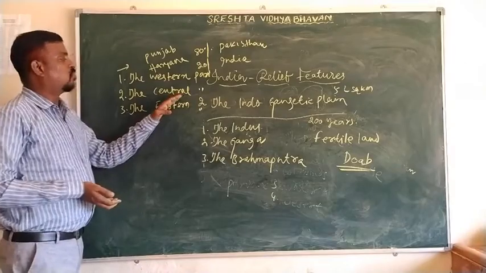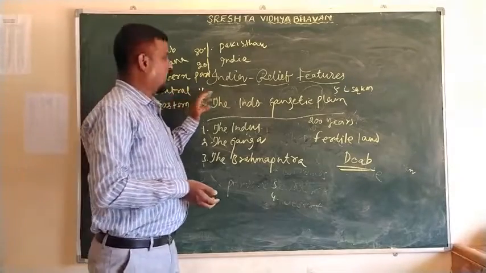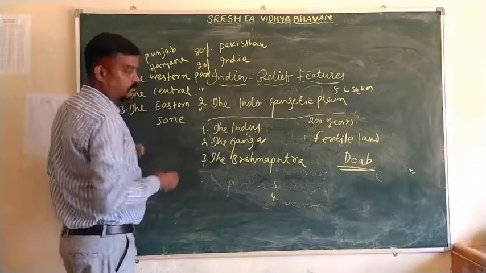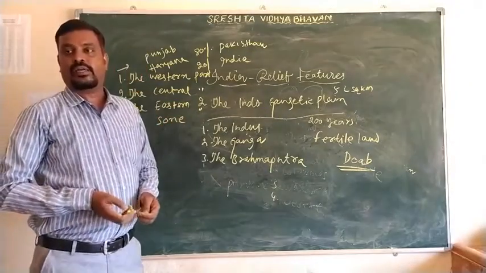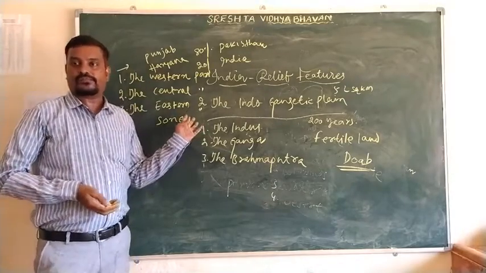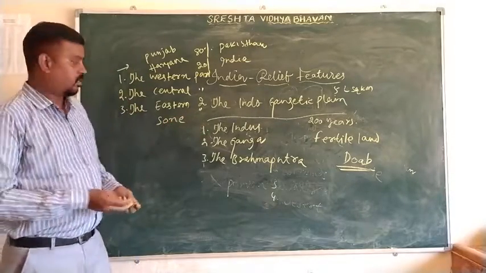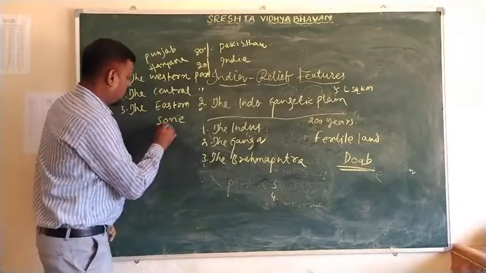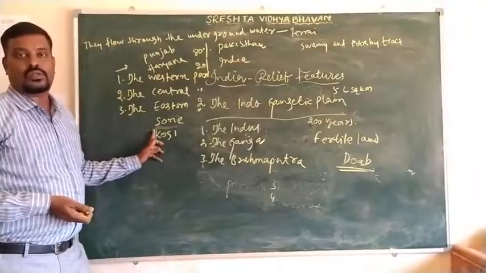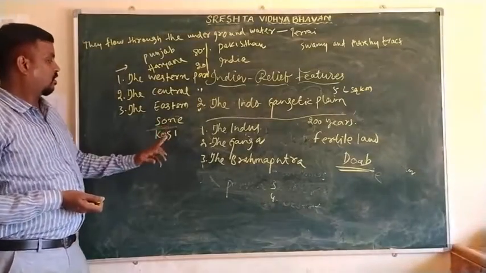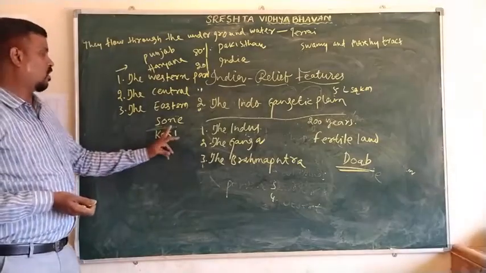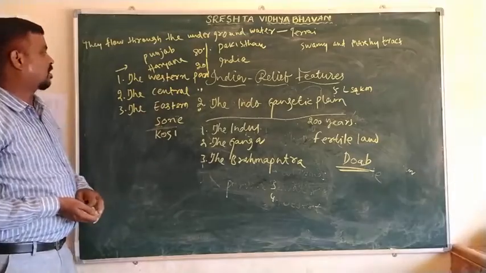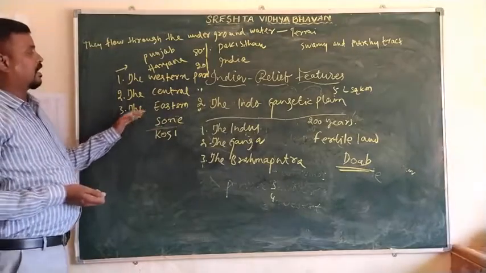Some important tributary rivers are also there: the first one is Son, and the second one is Kosi. So this is all about the central part, and the third part is the eastern part.